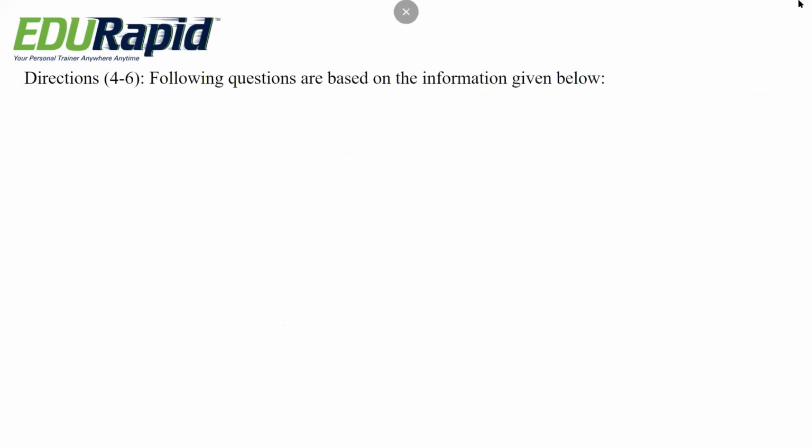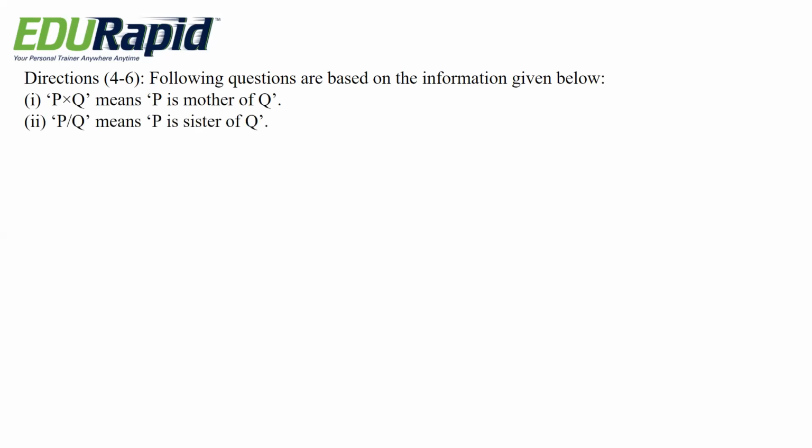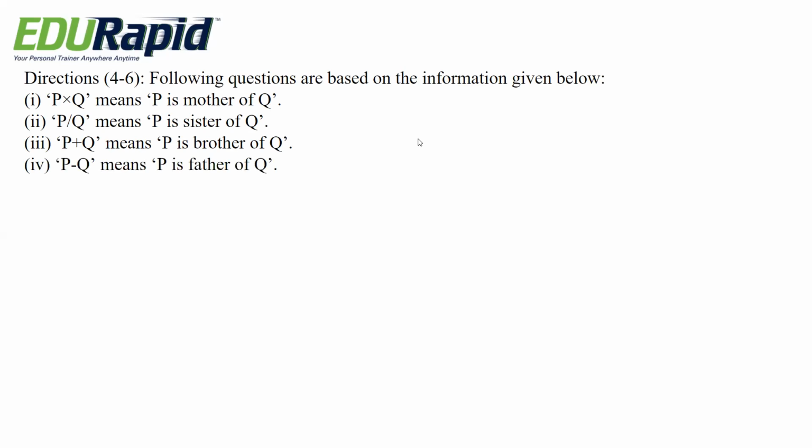Next question. Following questions are based on the information given below. P into Q means P is mother of Q. P divide Q means P is sister of Q. P plus Q means P is brother of Q. P minus Q means P is father of Q. Then which of the following means K is son of R?